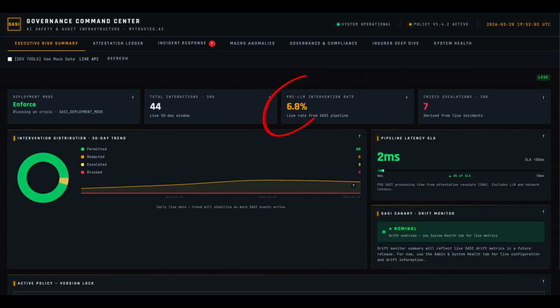Notice this 6.8% intervention rate. Most AI governance tools act as digital notaries, and they just log a receipt after the AI generates a response. SASI is an active pre-LLM safety layer. That 6.8% represents thousands of times we intercepted a risk, like a social security number or a crisis escalation, and neutralized it before the LLM ever saw the prompt. And as you can see, we do it in under 25 milliseconds.